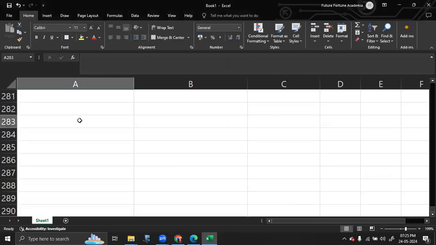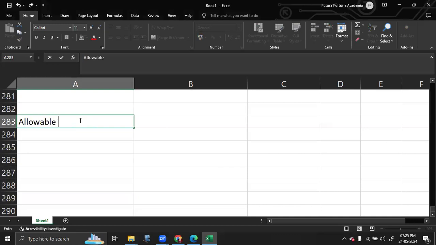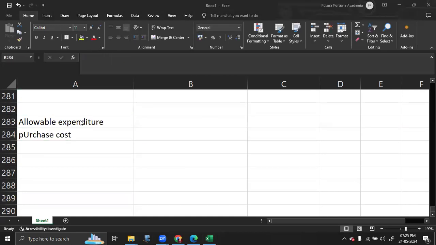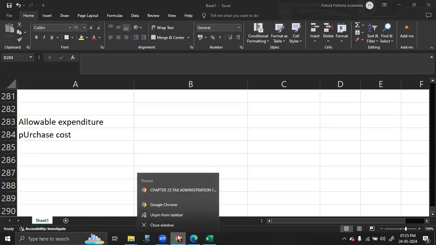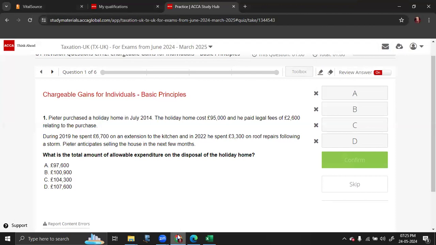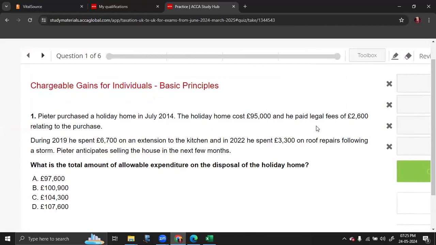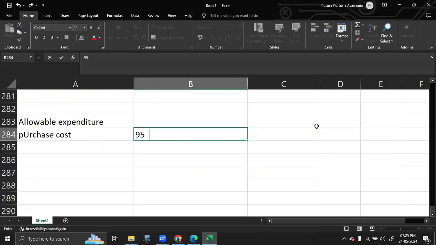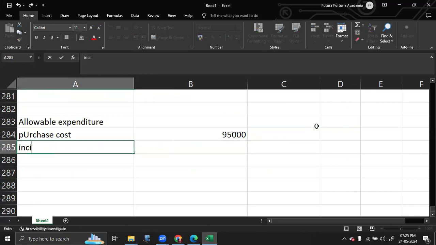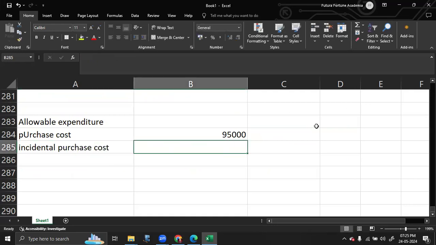Now keep in mind, allowable expenditures include purchase cost, which in this case is 95,000. So the purchase cost becomes 95,000. And any incidental purchase cost. So incidental purchase cost includes legal fees, advertising fees, agency fees. So you have a legal cost at the time of purchase, which is 2,600.